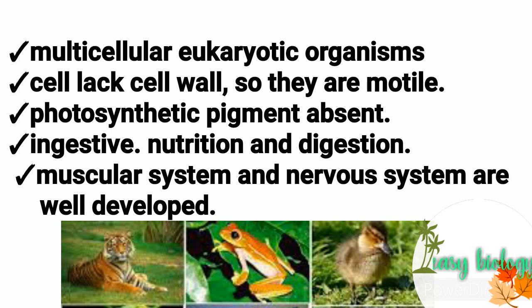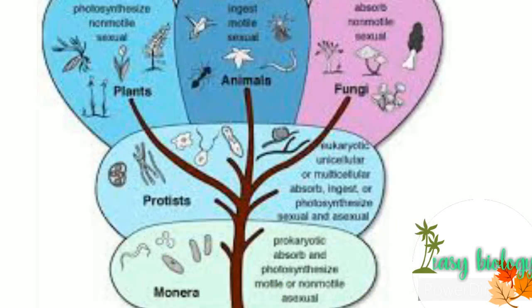Then each of the members of kingdom Animalia has a well developed muscular system that helps for movement, and it is absent in plant cells. These are the important characteristic features of kingdom Animalia. That is the five kingdom classification. I hope all of you understand the five kingdom classifications and the members of the kingdoms and their specialities.